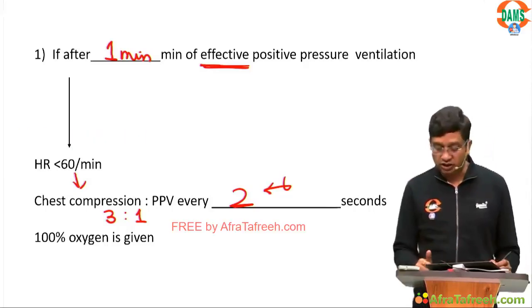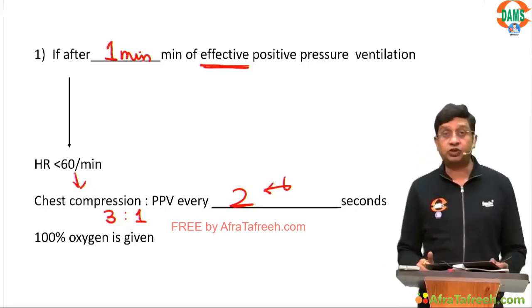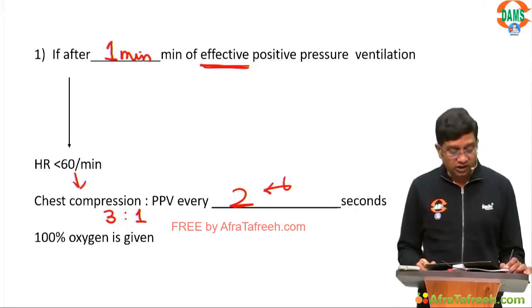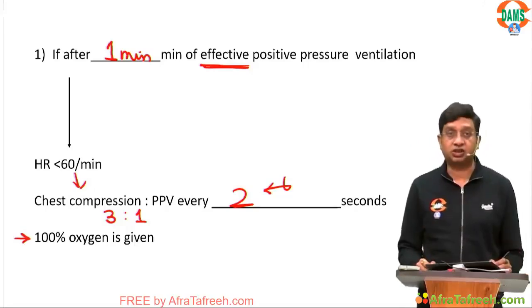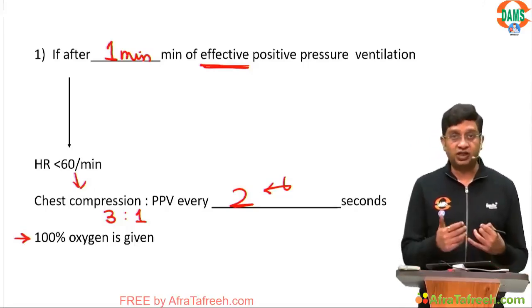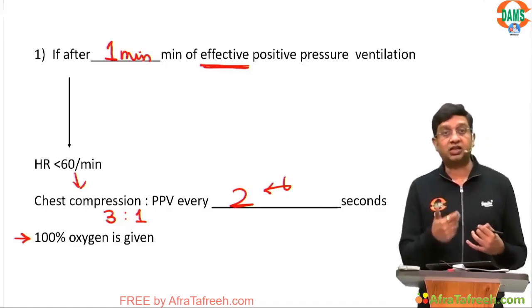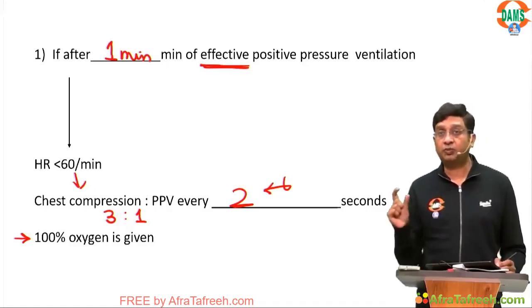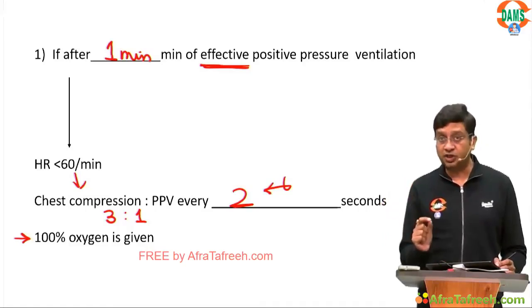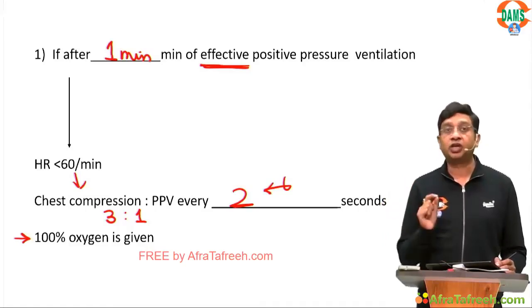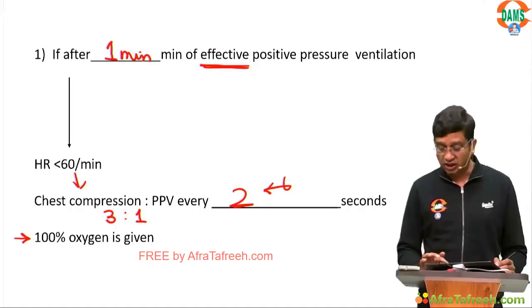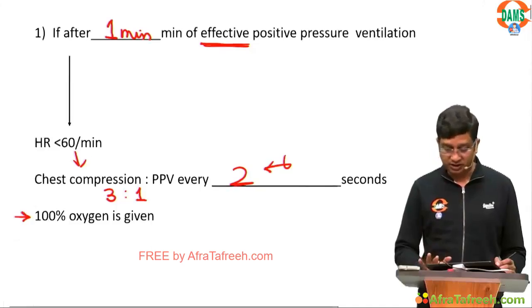When you are giving chest compression, you are always giving 100% oxygen. They might confuse you by giving a preterm child and you might start thinking about retinopathy of prematurity, but chest compression is life-saving. The concentration of oxygen is 100% here.